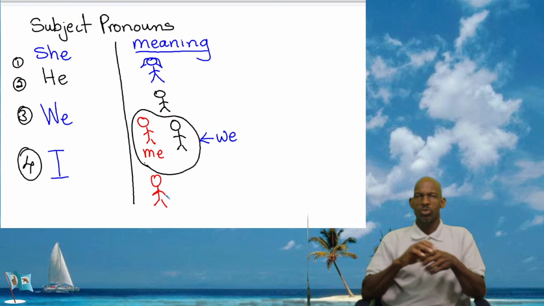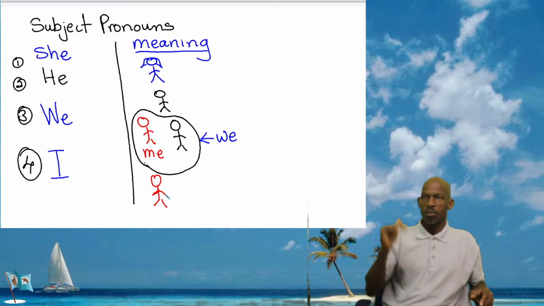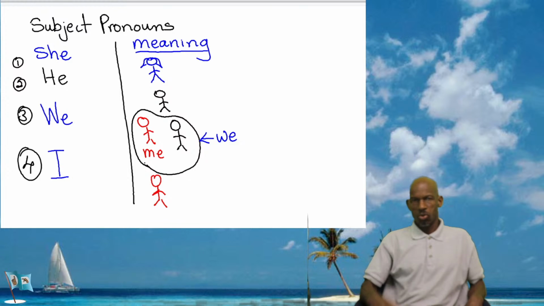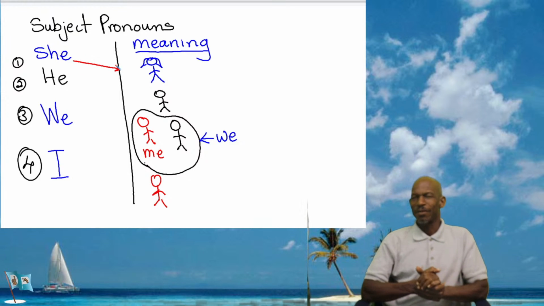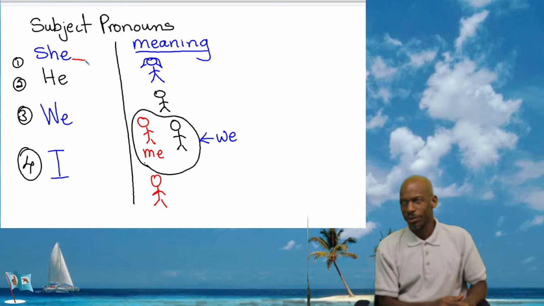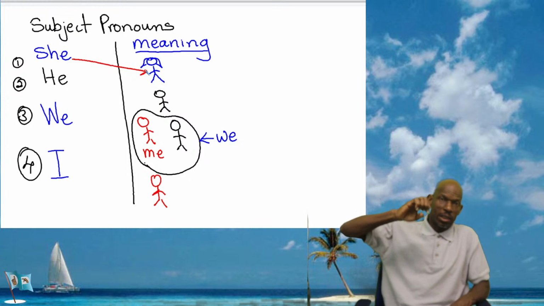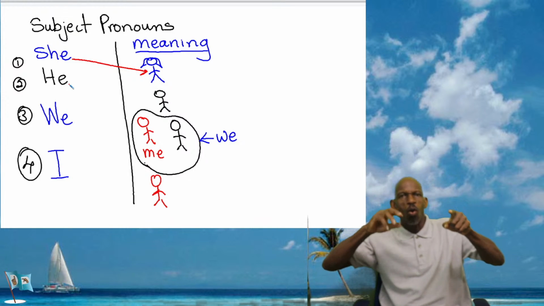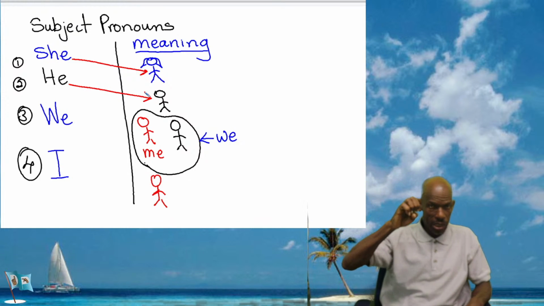All right? So, going again, reviewing. She is a girl or woman. Again, she is a girl or a woman. He is a boy or a man.